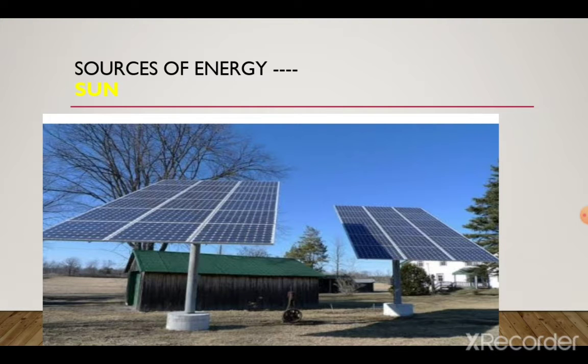So sources of energy, number one, sun, as we know, is the main source of energy on earth. Not only does it give us heat and light, it is very important because it gives out solar energy. And what is this solar energy? This solar energy is used by the plants to prepare food, photosynthesis, you remember. And this solar energy